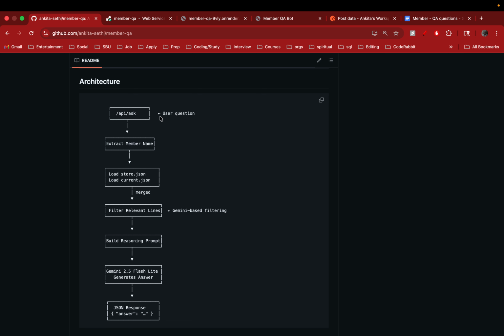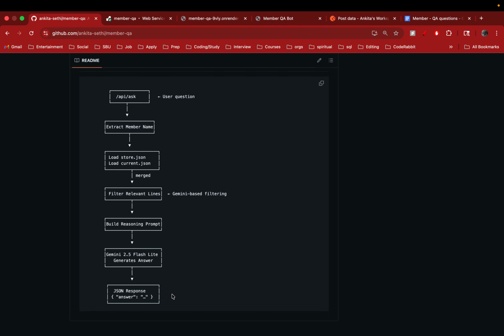This is my single service endpoint. It extracts the member's name from the question, loads the historical messages, and merges them with the dynamically stored updates in the current JSON. It uses Gemini here to filter only the relevant message lines. Then it builds a structured reasoning prompt and returns a short factual answer with no hallucination. Everything is deterministic and based purely on message evidence.